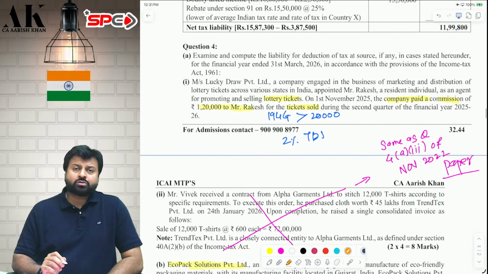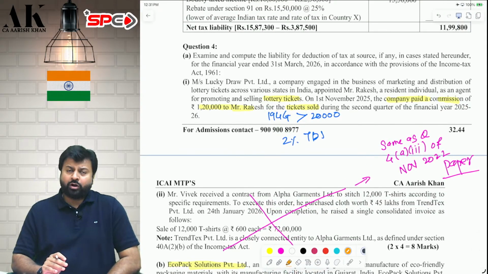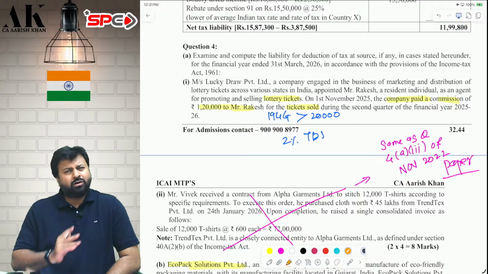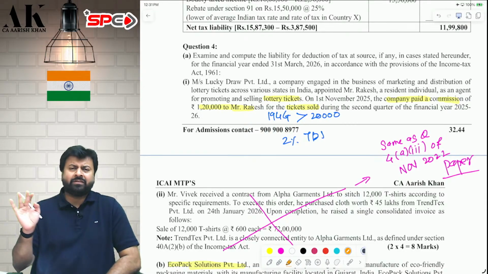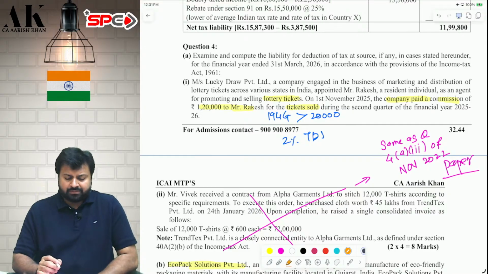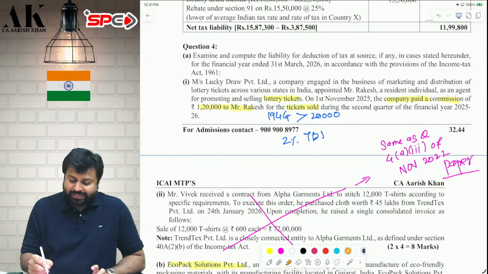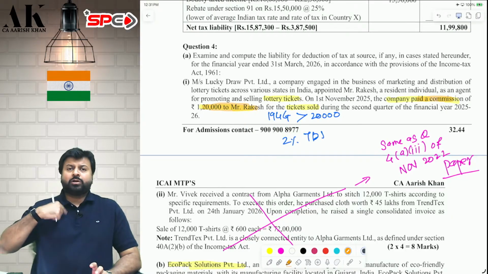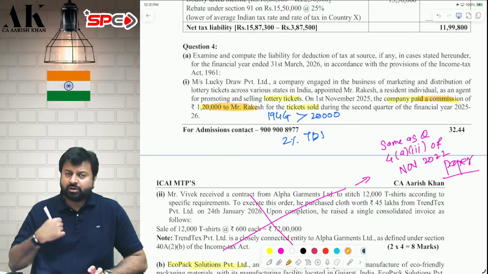Next one is a tedious question, in which part 1 we have not done earlier, part 2 we have done earlier. Now, a lot of questions will repeat. At least 70-80% questions will repeat from here. Now, what is part 1? There is a distributor who is giving some commission to the lottery agents. So, if the distributor is giving commission to lottery agent, is the distributor liable to deduct TDS?